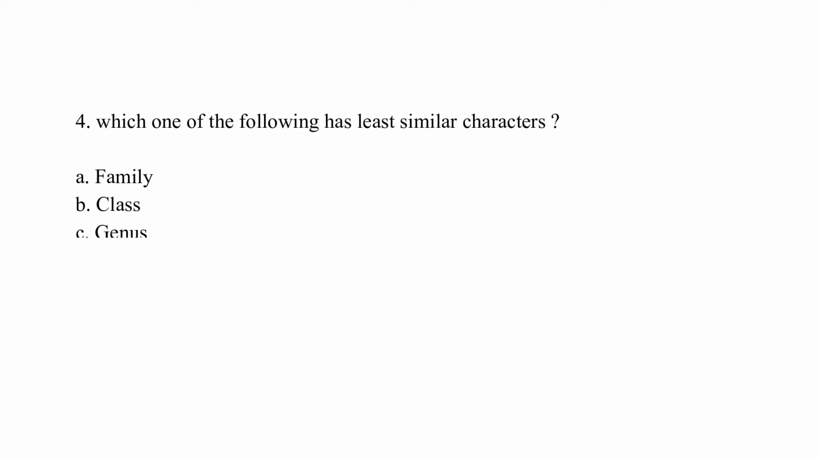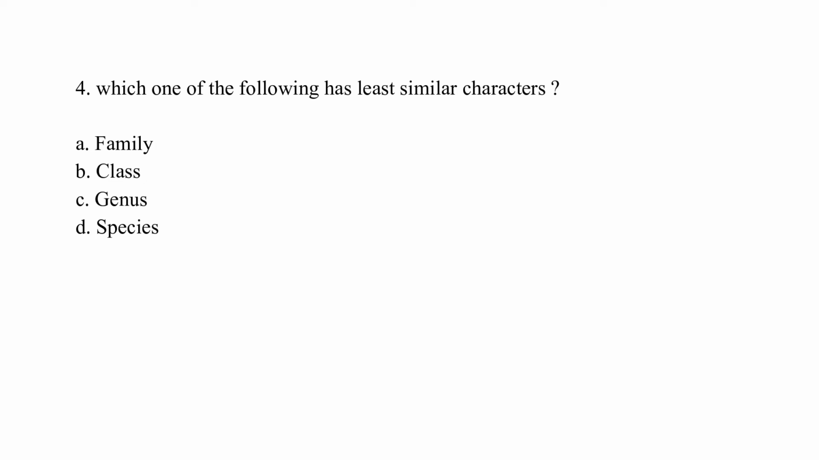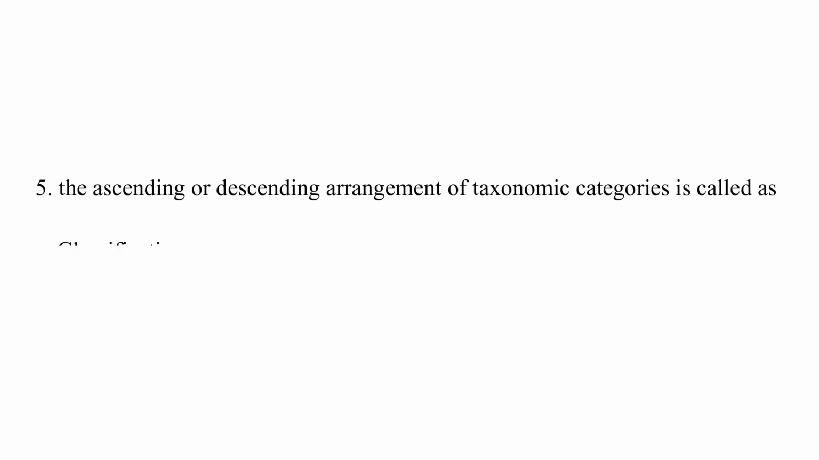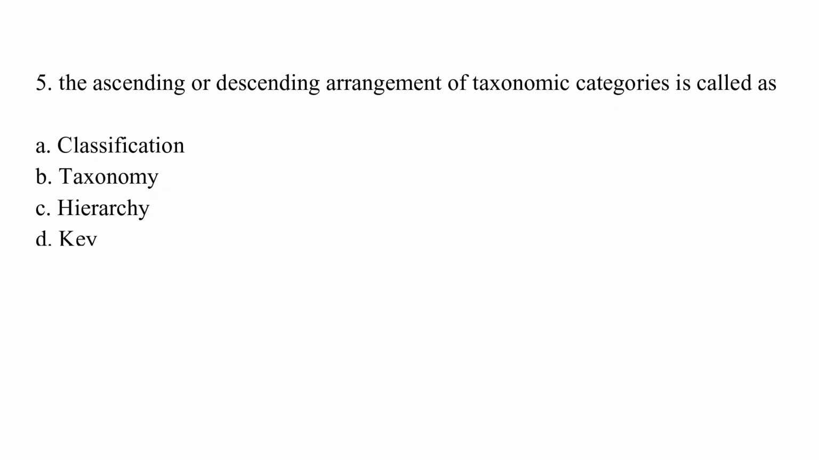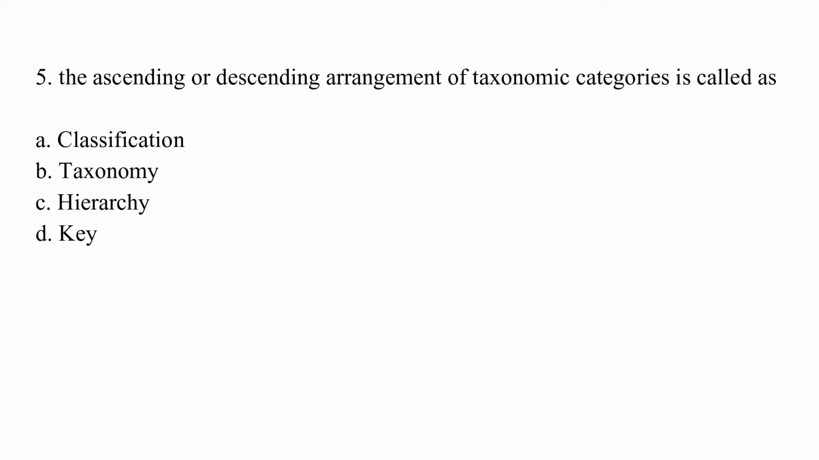Which one of the following has least similar characteristics? Option A, family, option B, class, option C, genus and option D, species. The correct answer is C, which is class. The ascending or descending arrangement of taxonomic categories is called option A, classification, option B, taxonomy, option C, hierarchy, option D, key. The correct answer is option C, which is hierarchy.